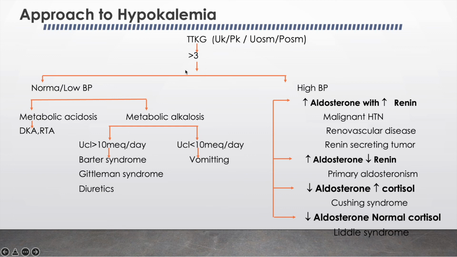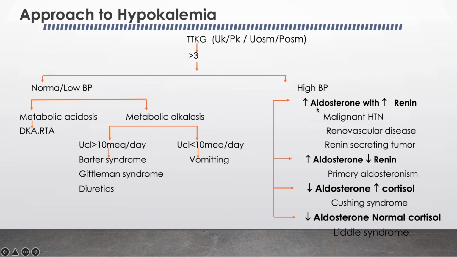So after that, we have to look for the blood pressure, whether the patient is having normal blood pressure or high blood pressure. If there is high BP, then we have to send the aldosterone, renin and the cortisol level.